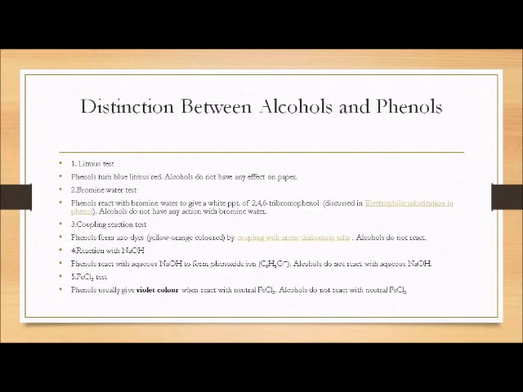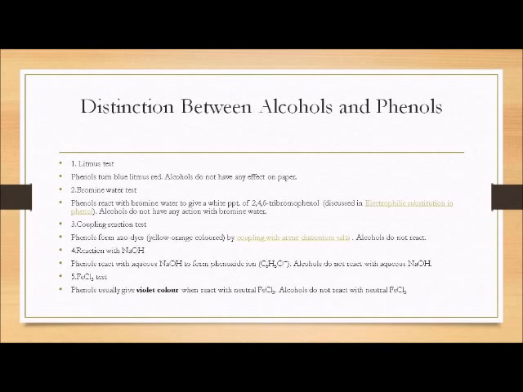How can you distinguish between an alcohol and phenols? Number one, first is the litmus test. Phenols turn blue litmus to red, but alcohols do not. Second test is the bromine water test. Phenol reacts with bromine water to give white precipitate of 2,4,6-tribromophenol, but alcohols do not. Third reaction is the coupling reaction.